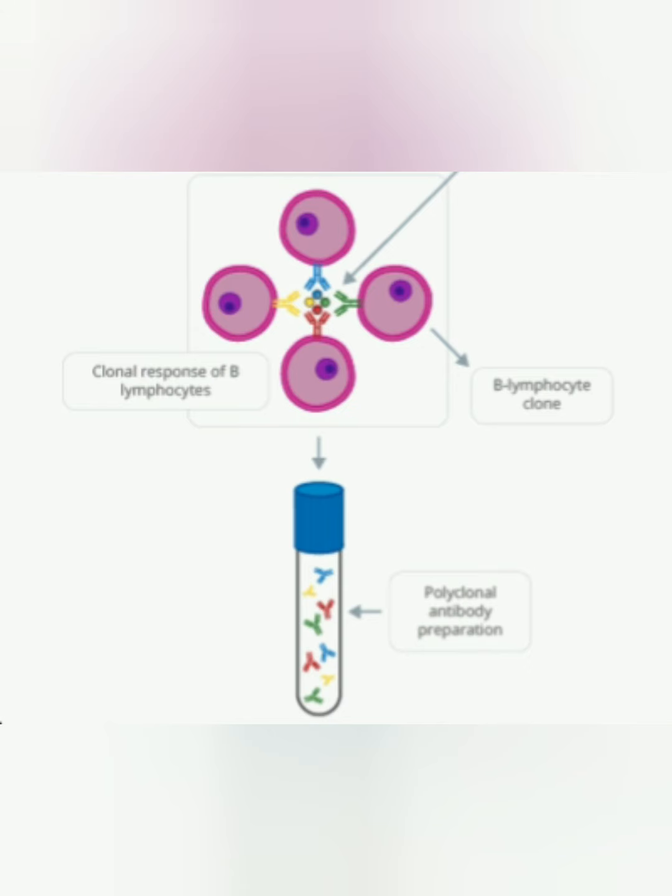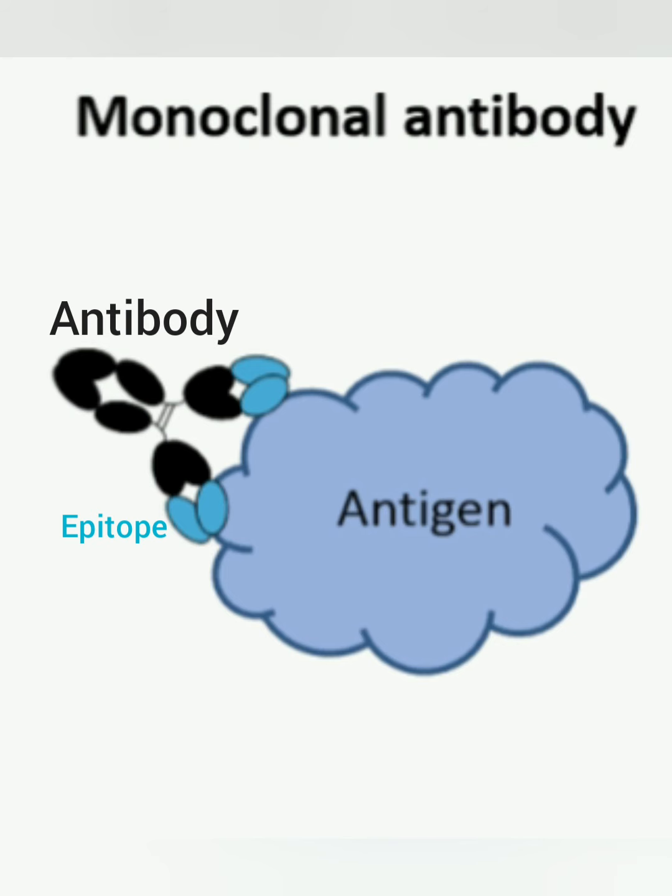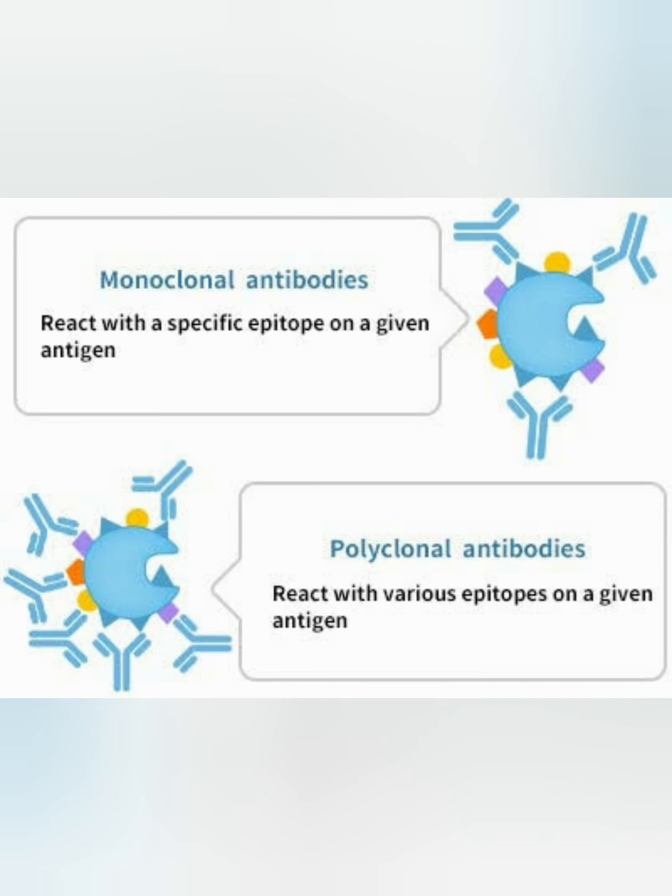These different types of antibodies are referred to as polyclonal antibodies. So, what are monoclonal antibodies? The antibodies produced by a single plasma cell against one particular epitope will be of one type. That is why these antibodies are called monoclonal antibodies.